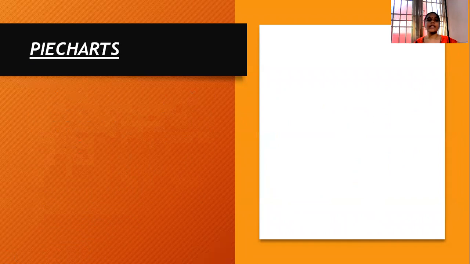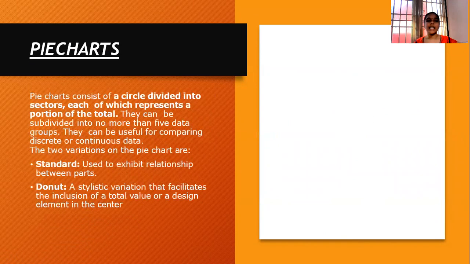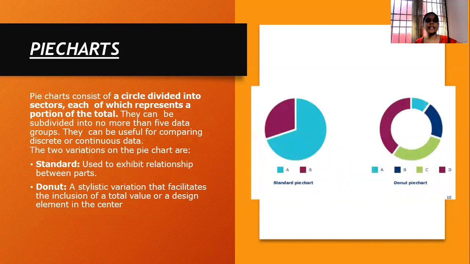Now let us see what are the pie charts. Pie charts consist of a circle divided into sectors, each of which represents a portion of a total, and these can be subdivided into no more than 5 data groups. These can be useful for comparing discrete or continuous data. The two variations of the pie chart are the standard, which is used to exhibit the relation between the parts, and the second one is a donut pie chart.